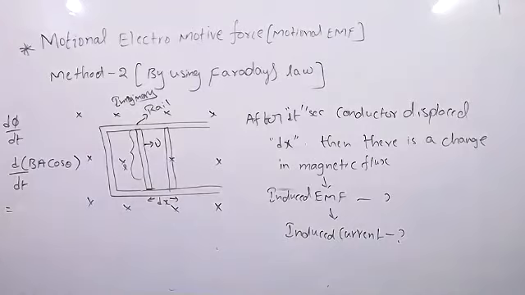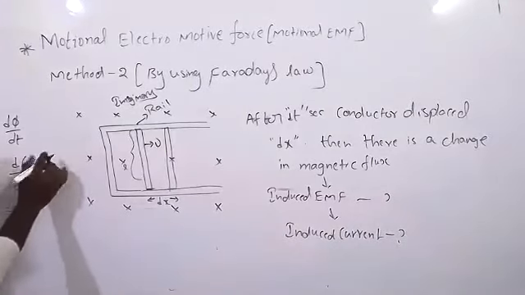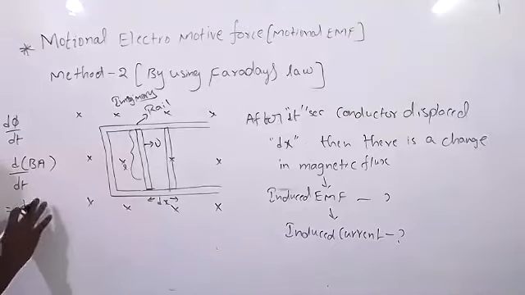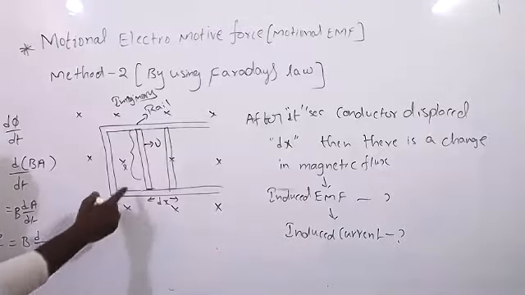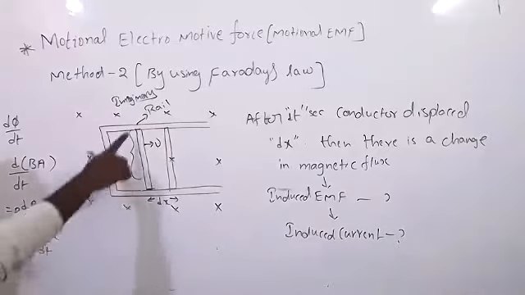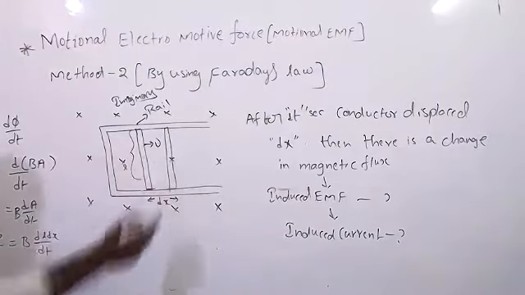Take E equal to d by dt of BA, just BA. The magnetic field is constant here, so B comes out: B d by dt of A. What is the area now? Length into dx, right? L into dx.